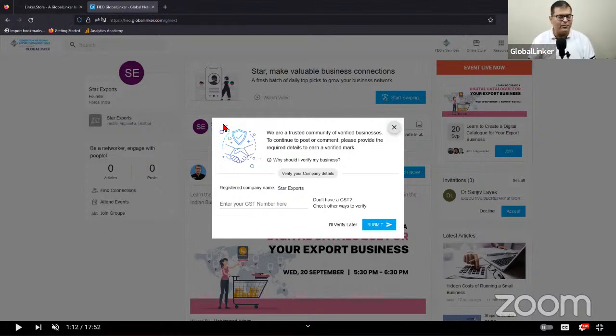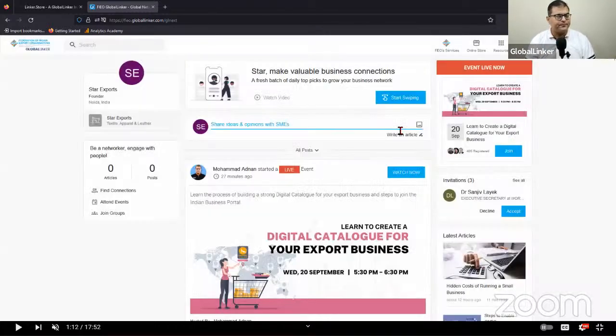Would you like to connect with me if you're looking for buying agri products from India? I want to do that post here. But because I haven't added the GST number, you can see that I can't do that, or I can't comment. So if there is a post by someone who is looking for the products that I export, I can't comment because I haven't verified myself as a genuine business.